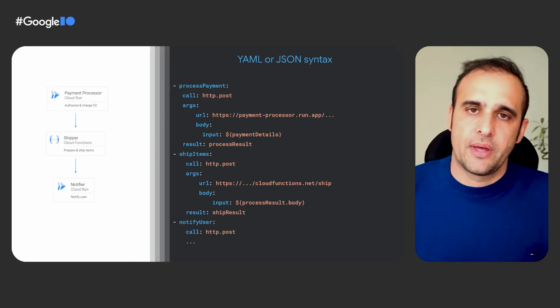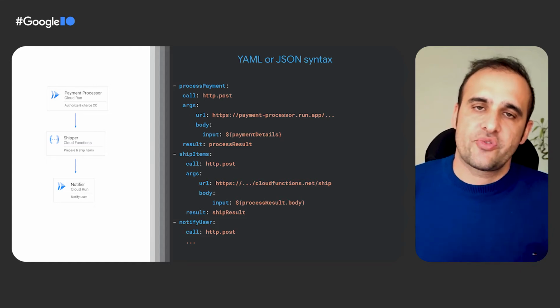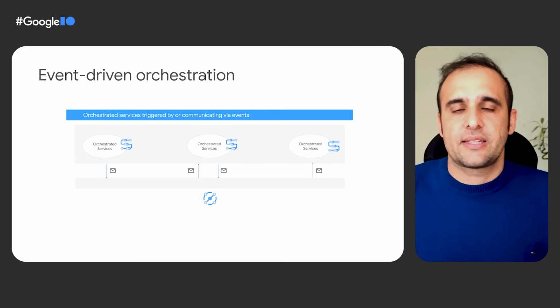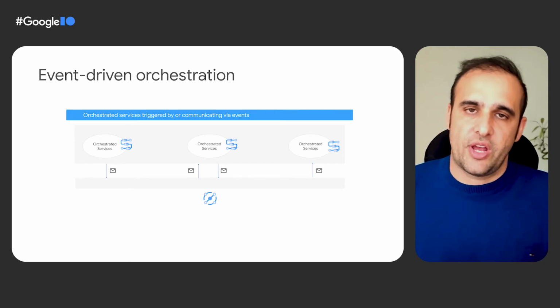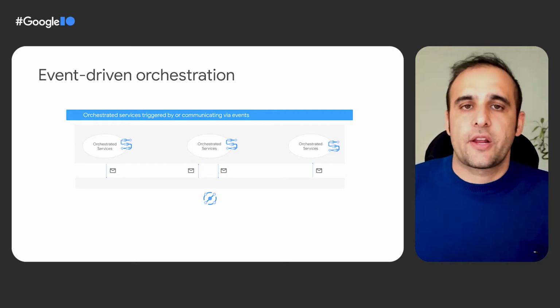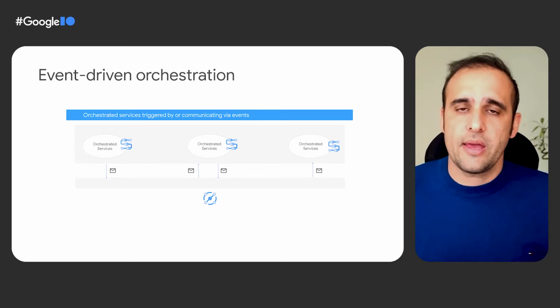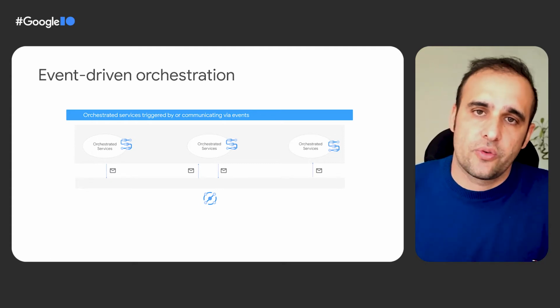Now, in this Codelab, we are combining both approaches. We are combining event-driven, and we're also combining orchestration with it. And the reason for that is that in some use cases, you want the structure provided by orchestration. So you want certain services to be orchestrated because you want to make sure they're called in a certain order. But at the same time, you don't want your whole architecture to be an orchestration. Instead, you can have the orchestration be triggered by an event in a loosely coupled way, or you can also have the orchestration send an event at the end of the orchestration.